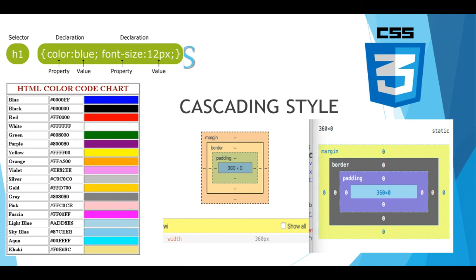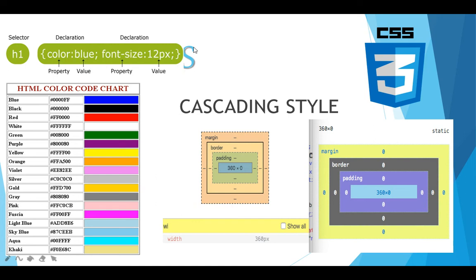Okay. So in CSS, whenever you style something, here is an example: H1 is a tag that is used in HTML when you want to declare a heading. In CSS, I want to give it some property. So firstly, I declare the property I give to H1: I want the color to be changed to blue. So here I give the property color, and the value of the property is blue.